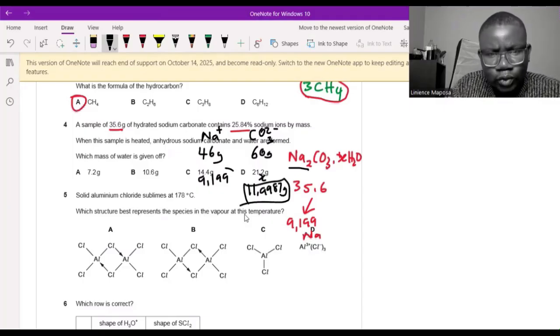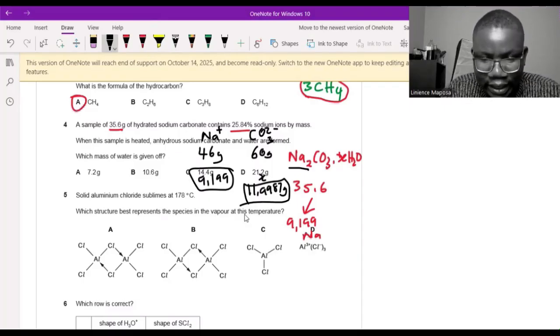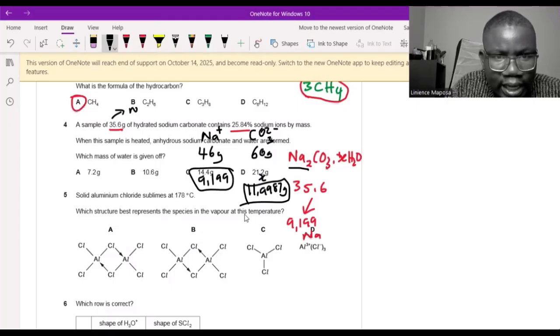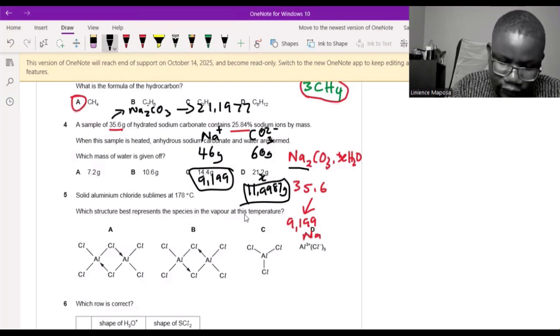If I add these two and subtract from 35.6, whatever remains is the water that was lost. So 11.99987 plus 9.199, then I get the total anhydrous sodium carbonate, which would have been 21.1977 grams. Then we subtract this from 35.6. That gives me 14.4.